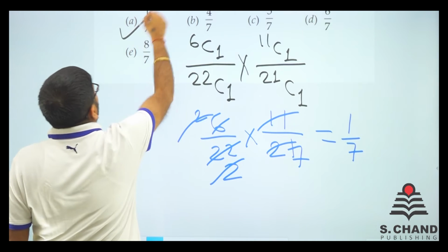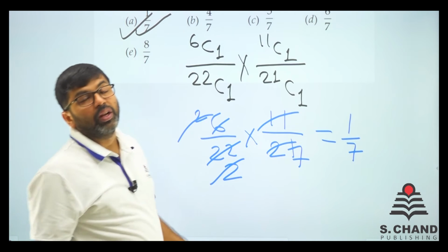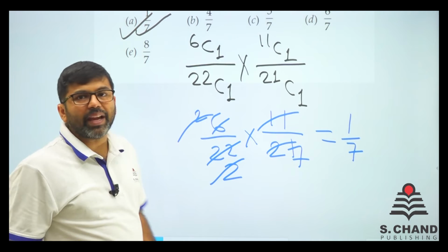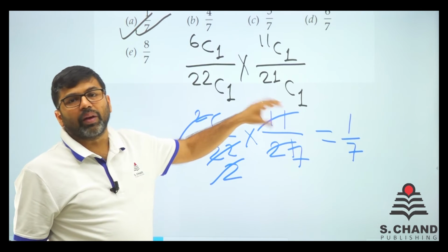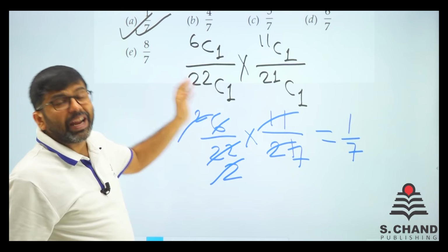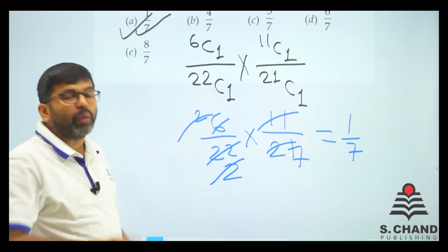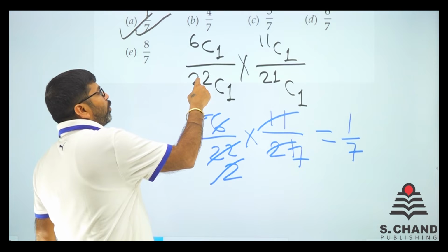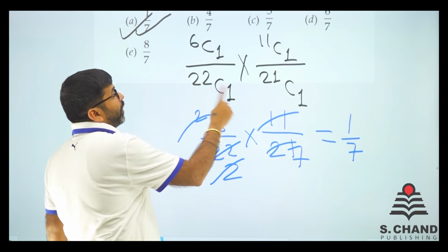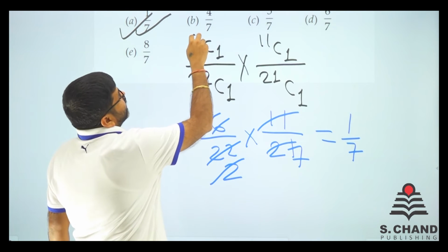And that, my friend, is the first answer of the question. So in this way, you need to understand things. See, why did we do 22C1 and 21C1? Because one after the other, randomly they are picked. So when the first ball was picked, there were 22 balls total and we need to pick one, and out of those, 6 were red.